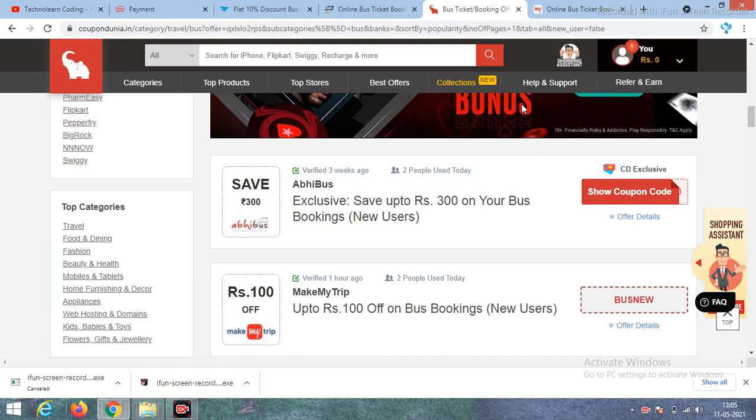Guys, before booking the bus ticket, please check the websites that provide discount code and offer code details, and utilize the opportunities. They provide discount and offer codes based on current festivals. For Holi functions they provide some bus ticket offer codes, all over India.